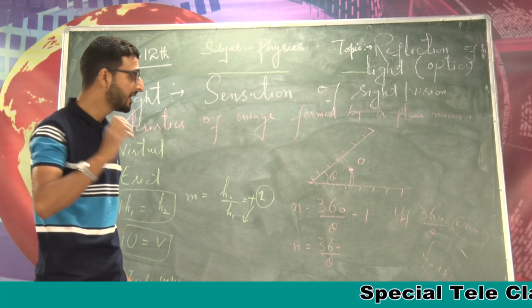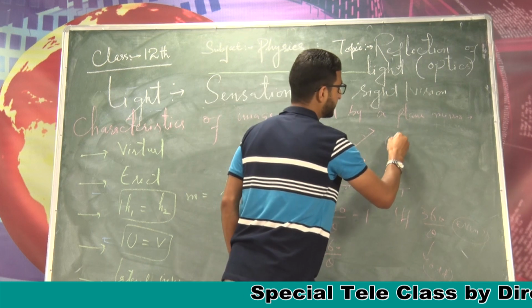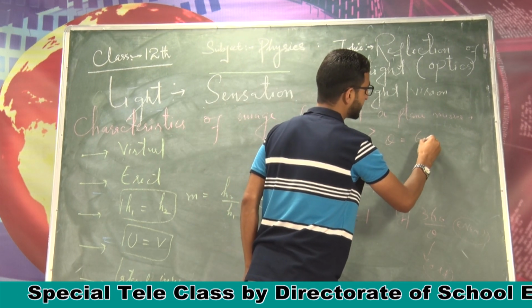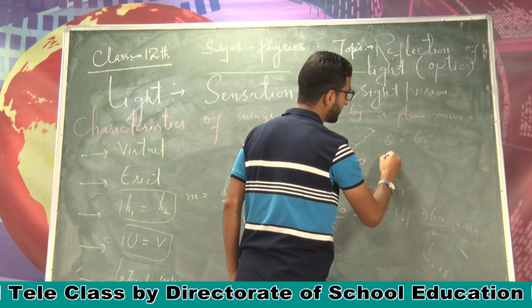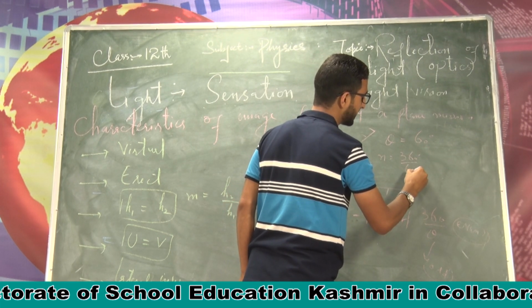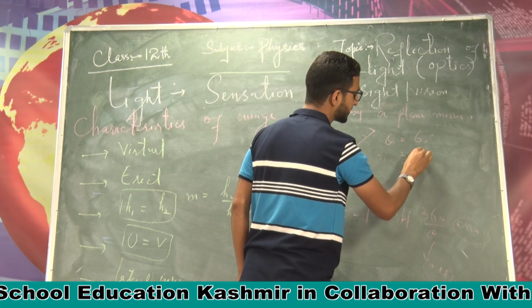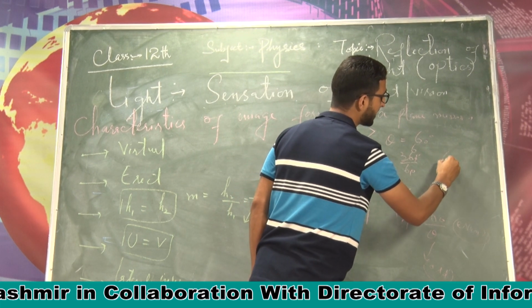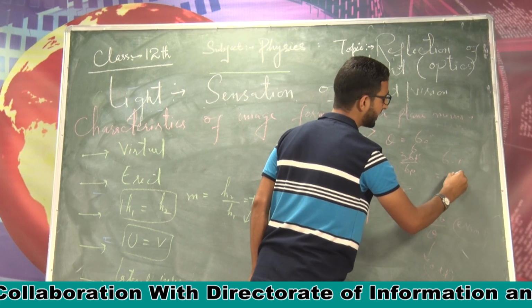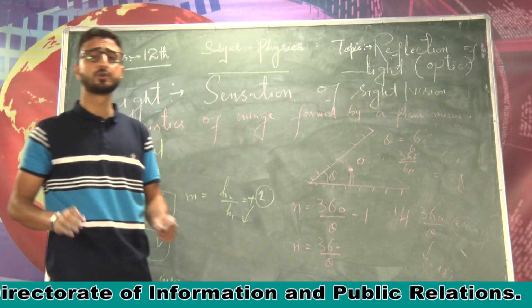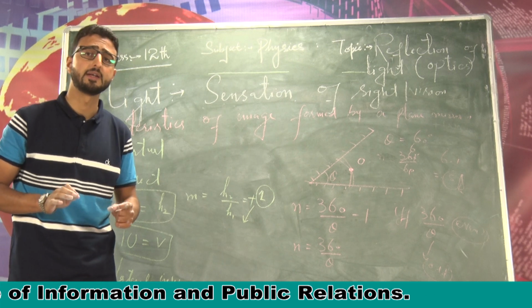Let me elaborate it with the help of an example. If theta is equal to, for example, 60 degree, how many images will be formed? This is 360 by 60 degree. First of all, we will calculate 360 by 60. So this is 6. 6 is even. So the number of images formed is 6 minus 1, that is 5 images will be formed in case the two plane mirrors are inclined at an angle of 60 degree.